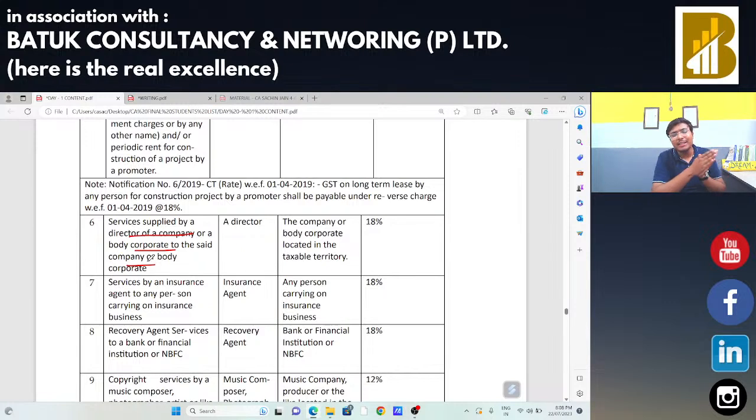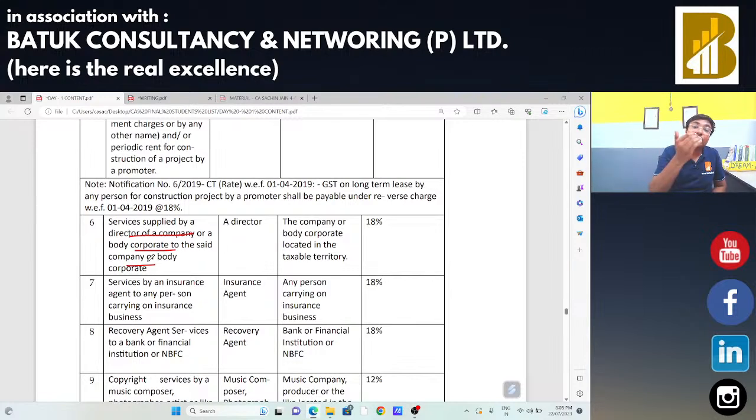So any services provided by the director, although we will plan for an amendment class also, there is no issue with that. Okay, so services supplied by a director to the company in the capacity of director, in that case GST will be paid by the company itself.